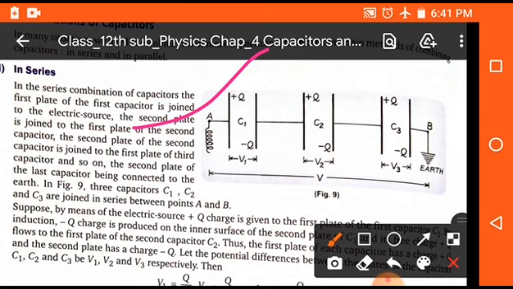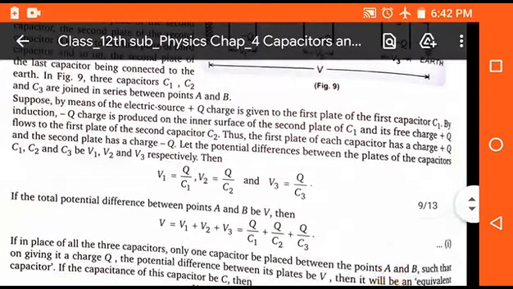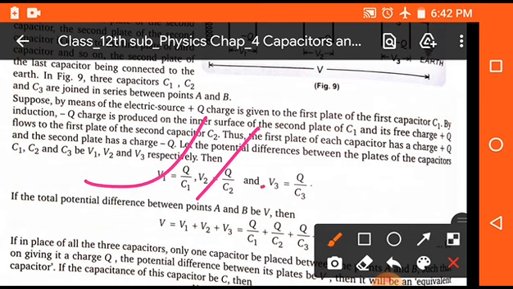As we know that in the series combination the charges are the same but the potential differences are different. So here we will find V1, V2 and V3. These potentials will be Q upon C1, Q upon C2 and Q upon C3. Now the total potential will be V is equal to V1 plus V2 plus V3. On putting these values, we get Q upon C1 plus Q upon C2 plus Q upon C3.